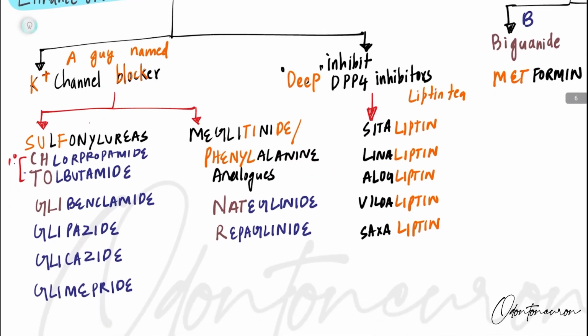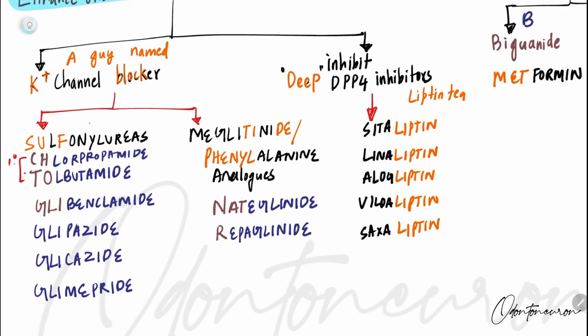So, who was the boy? Now the question is, what is the name of the boy? Come on. The name of the boy was Chotu. So, Chotu: chlorpropamide, tolbutamide. They are first generation sulfonylureas.